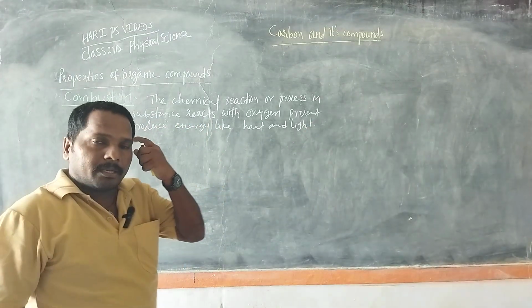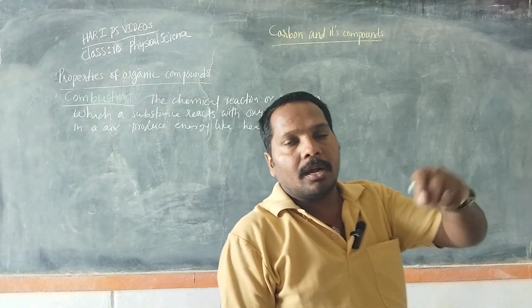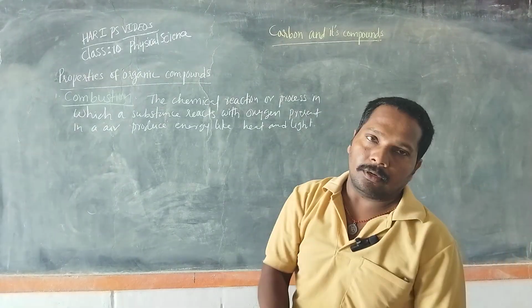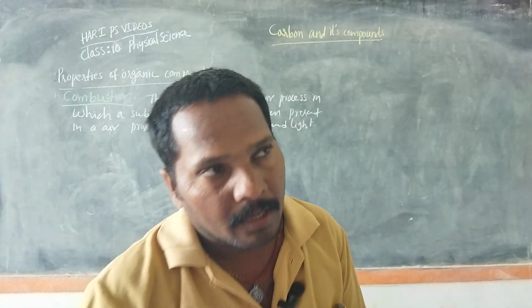So combustion is a chemical reaction or a chemical process in which a compound, whatever the compound it is, reacts